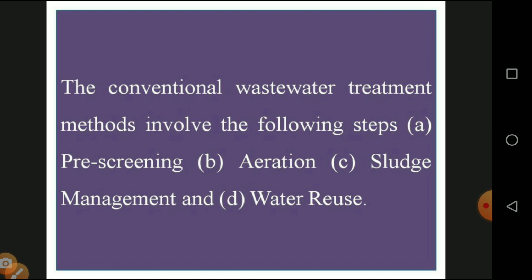The sludge is allowed for sedimentation, the removal of the water, and the remaining things move on with the next generation. And water reuse: if the filtration is done, the effluent which is available on the upper surface of the water is used for agriculture purposes.